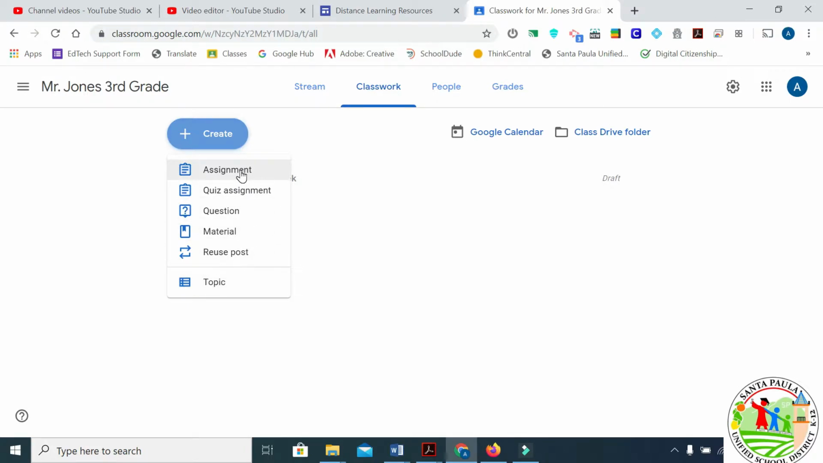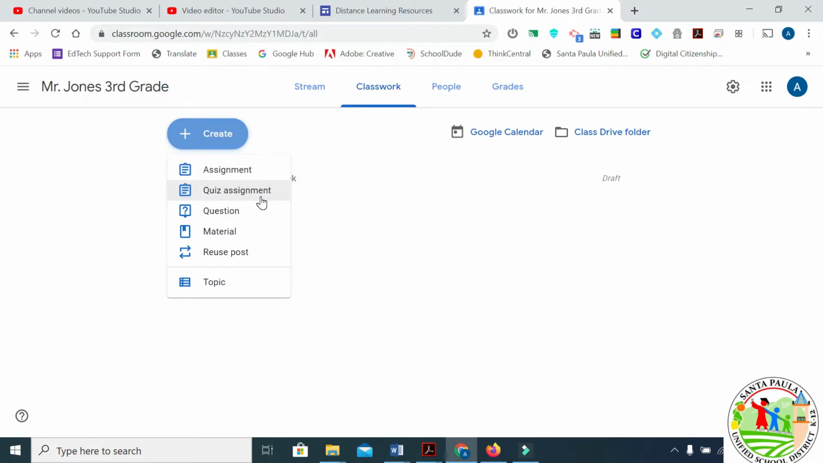Assignments are exactly what they're saying, is you can create a pre-made Google Doc form for students to fill out. You can also leave it blank where they can just open up a brand new Google Doc and fill in their information that way also. You'll use this most of the time for assignments.